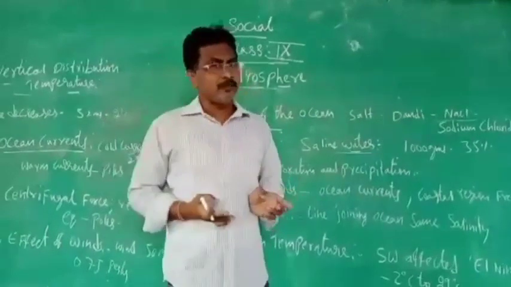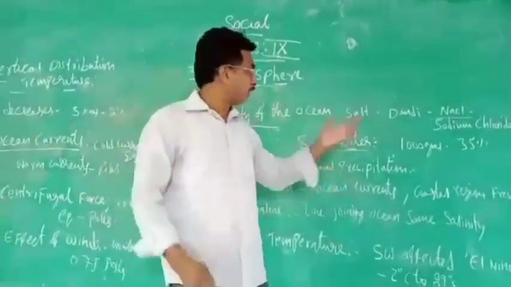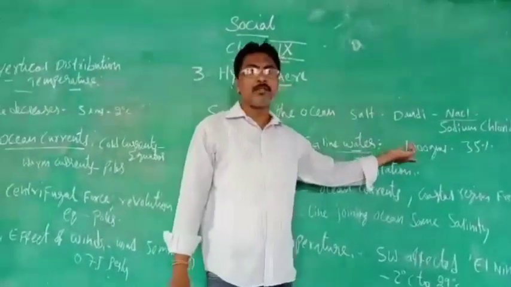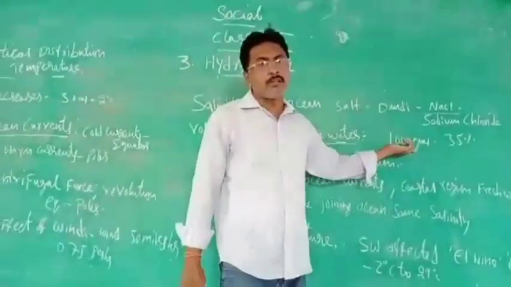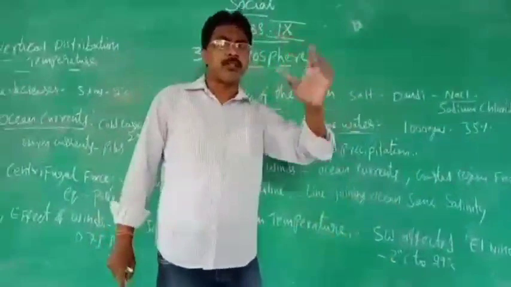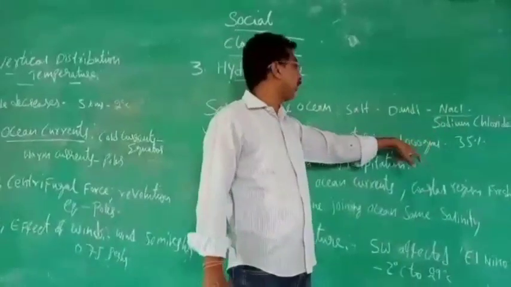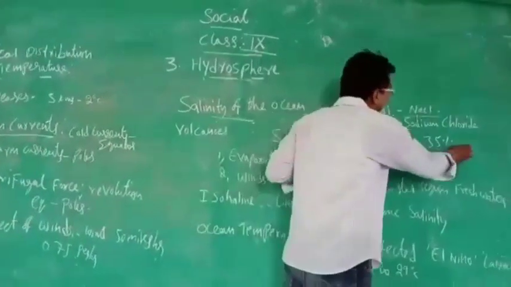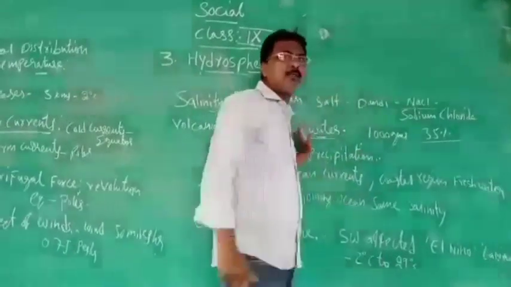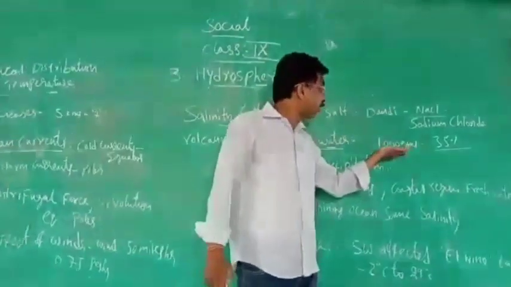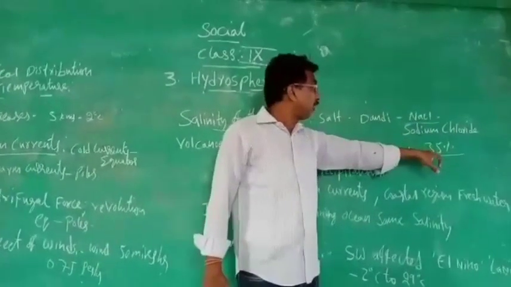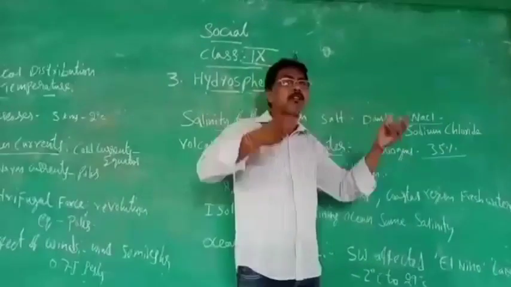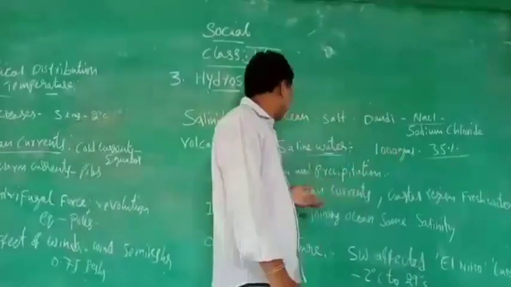But generally, according to calculation, we tell that if you take 1000 grams of sea water, 1000 grams of ocean water, in that you will get about 35 grams of salt minerals. In 1000 grams of water, near about 35 grams of salts are present. Telling like that.